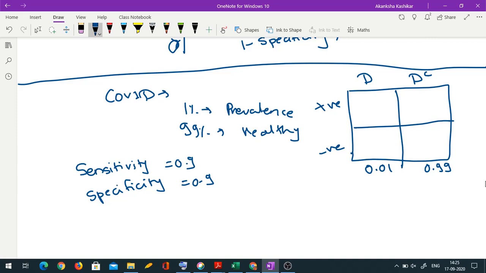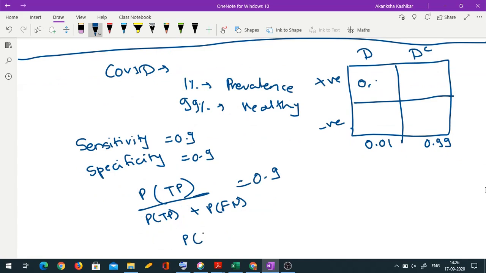What does it mean? It means probability of true positive upon probability of true positive plus false negatives is 0.9. Probability of true positive means positive intersected with D, and we know the total probability of disease is 0.01.